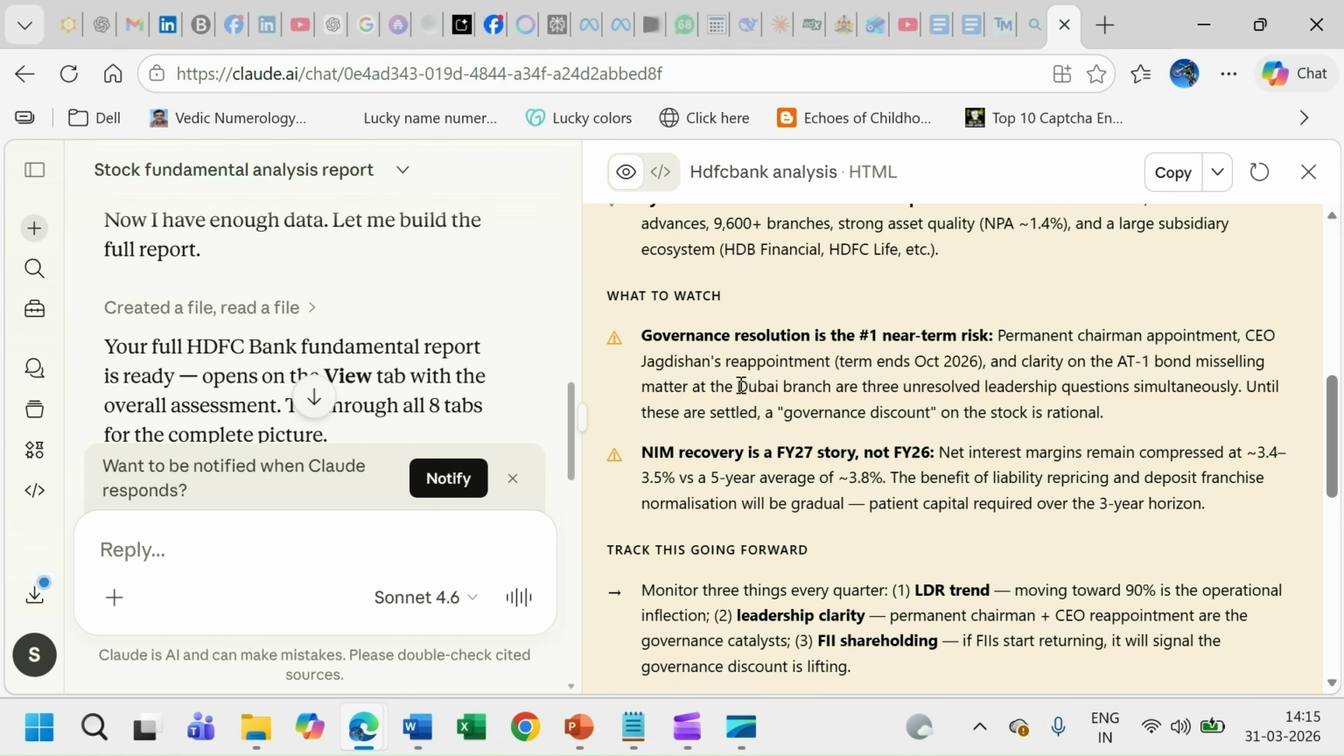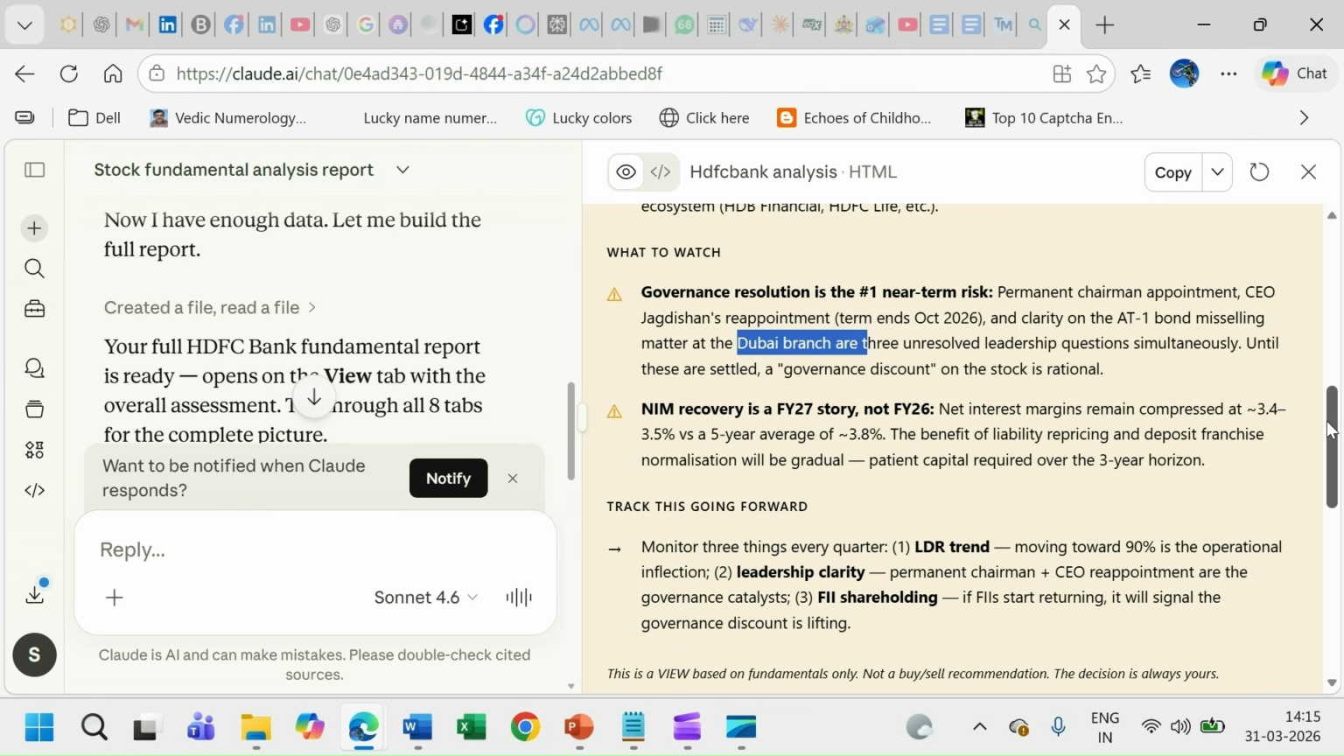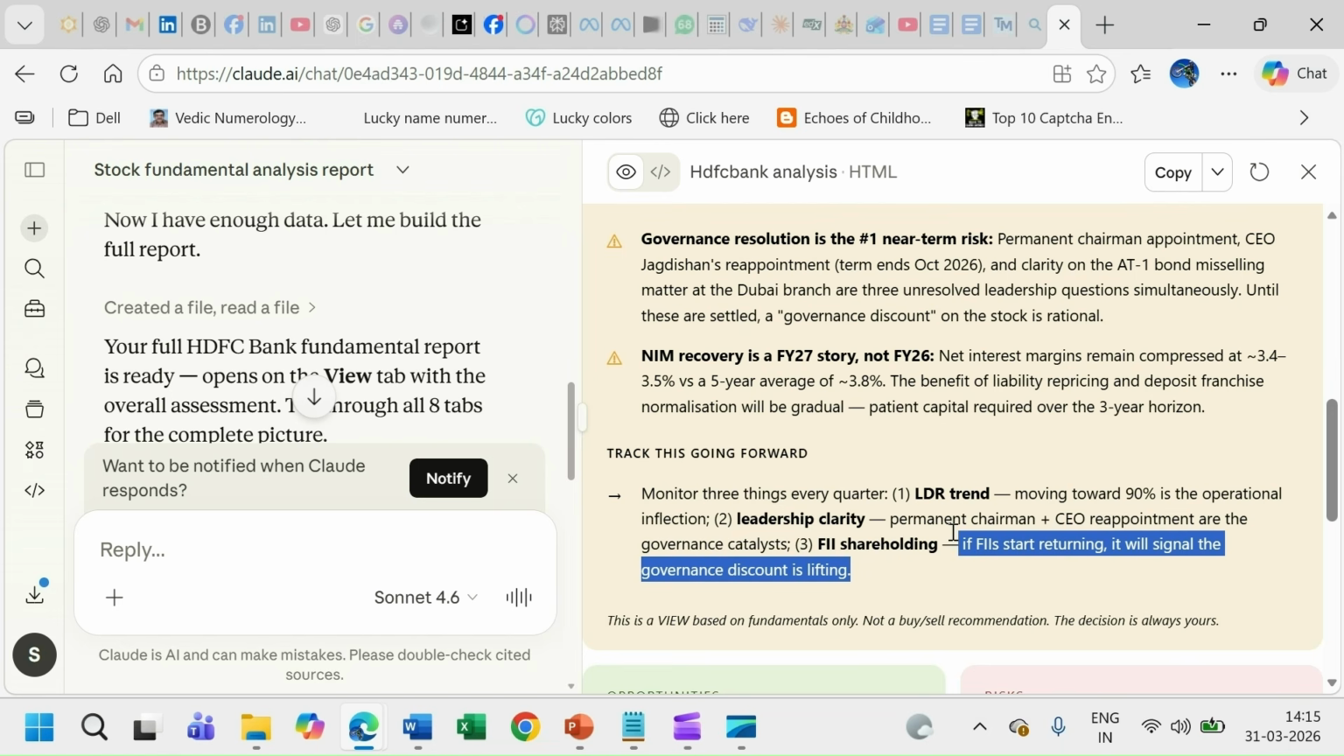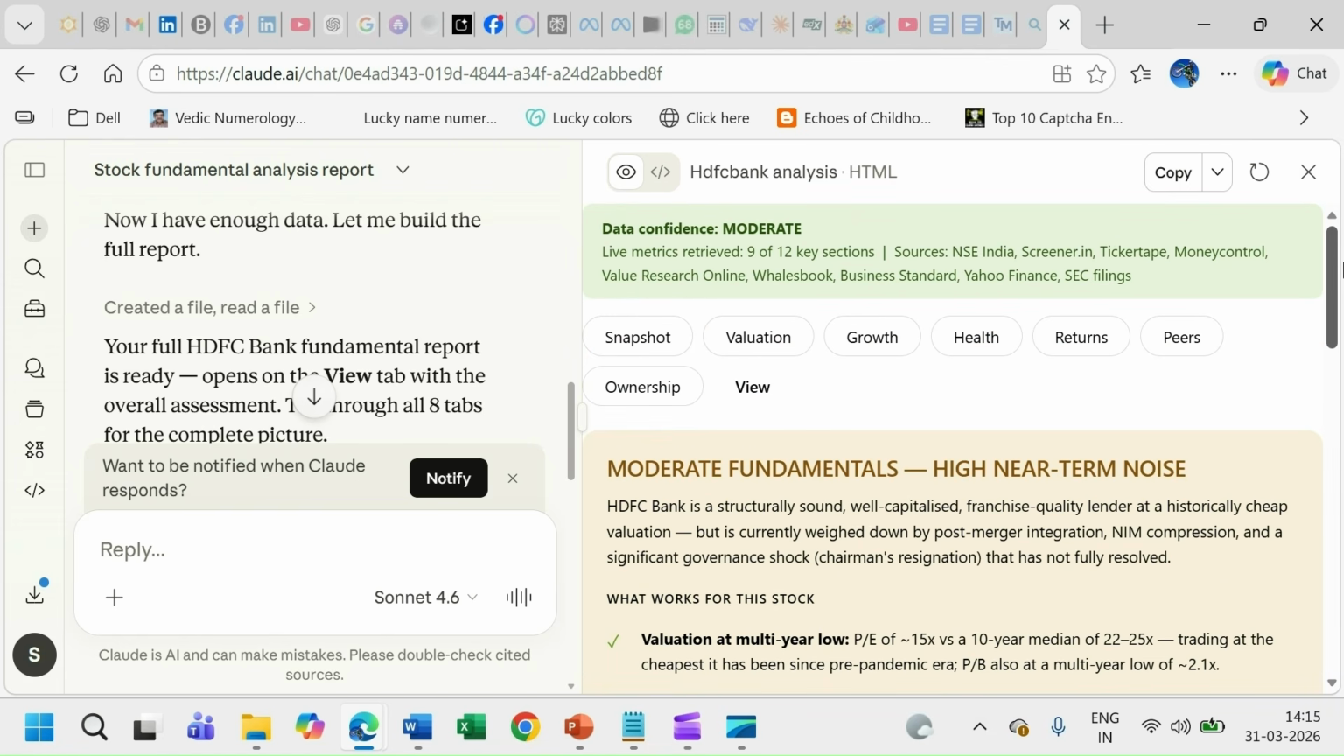It also says there is some issue with the Dubai branch which has not been resolved. Going forward, it also tells you, if you want to buy the stock, which are the 2 to 3 KPIs you should watch out for. So that also it tells you. If you are into banking stocks, if your niche is banking when it comes to stock or share trading, you'll understand all these terms.